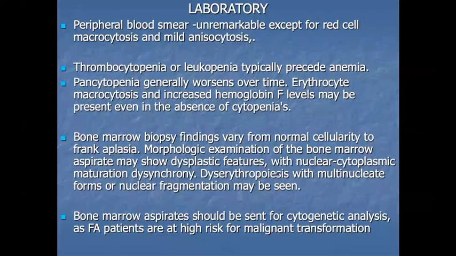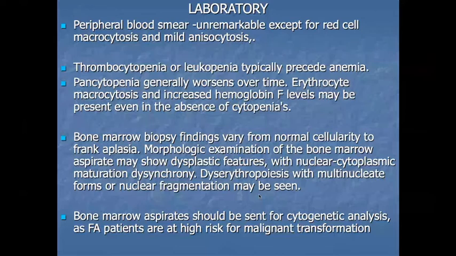The bone marrow findings. I'm telling you what the bone marrow findings are in this patient. These range from normal cellularity to frank aplasia. Initially it can present as normal cellularity, but slowly and progressively the bone marrow becomes totally aplastic. Also, the morphological findings show that the bone marrow aspirate shows dysplasia. Understand the meaning of dysplasia?